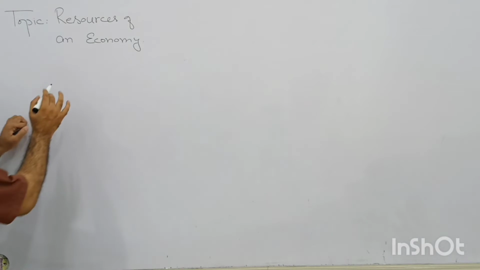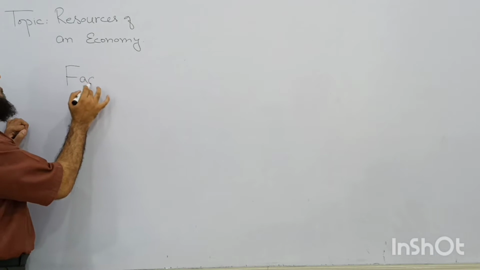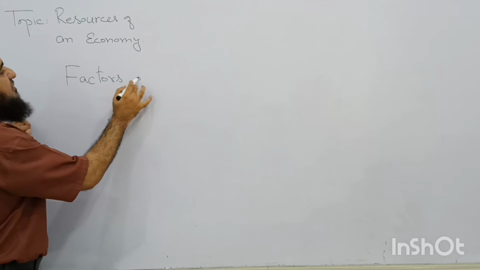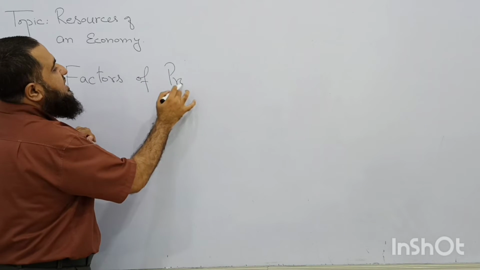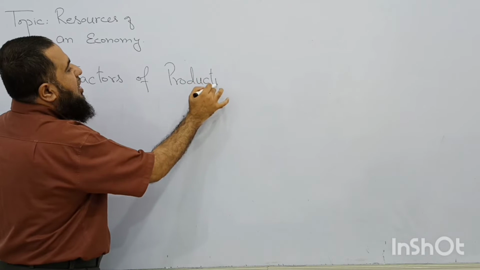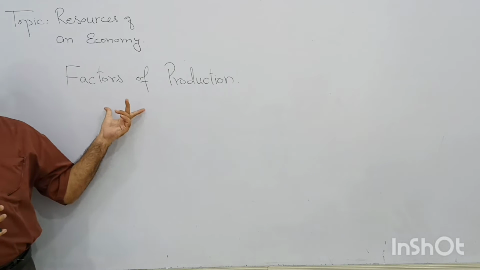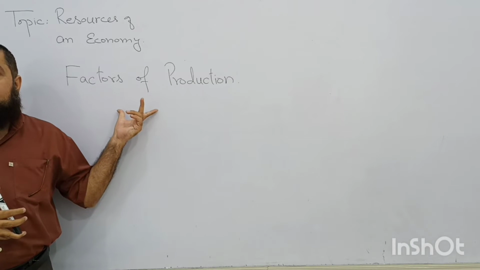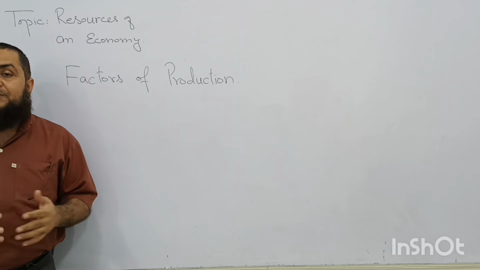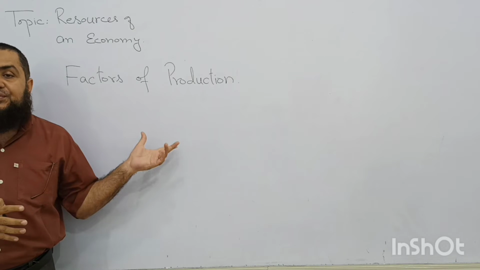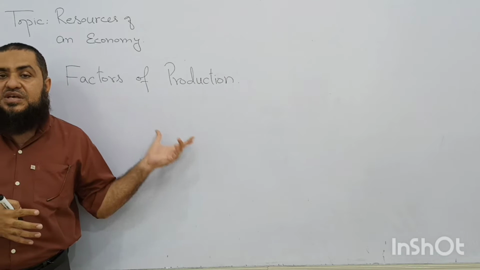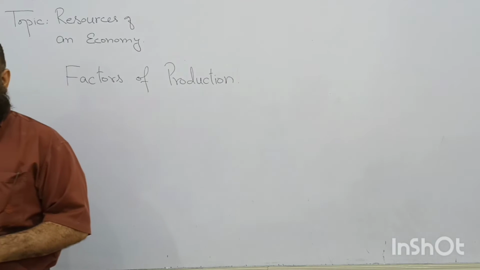Resources means they are the factors of production. What is meaning of factors of production? These are the resources or the different types of goods and services which are required to produce the goods and services. Factors of production are those things or resources of an economy which are used by the producers to produce goods and services. Clear or not?